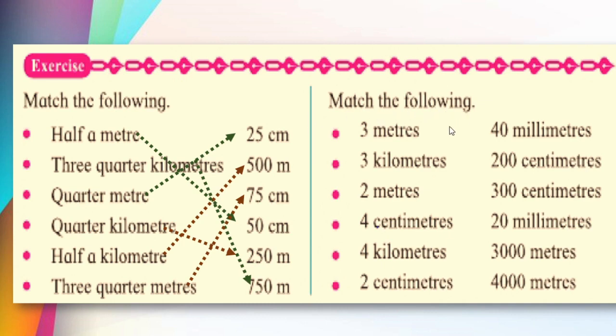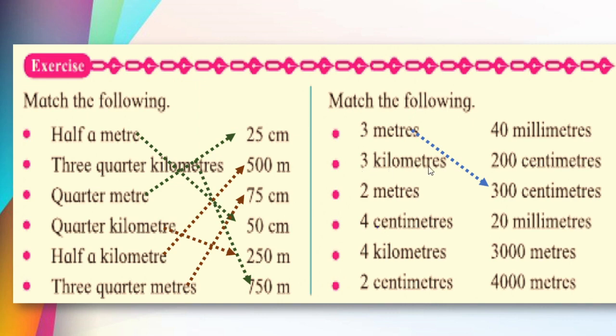Here match the following again. Here it is given in centimeters and millimeters. Here we have to multiply. Correct? We have to multiply and we have to convert them into the other units. See here 3 meters. These we have to convert into centimeters. You know that 1 meter is equal to 100 centimeter. So 3 meters is equal to 3 into 100, that is 300 centimeters.